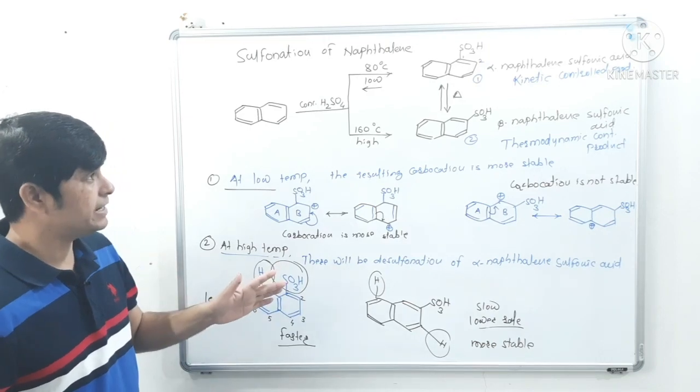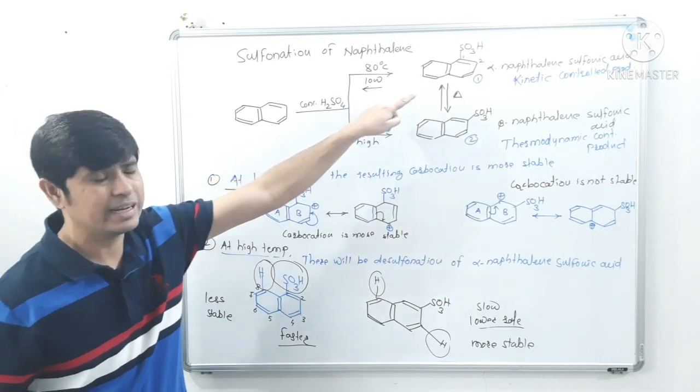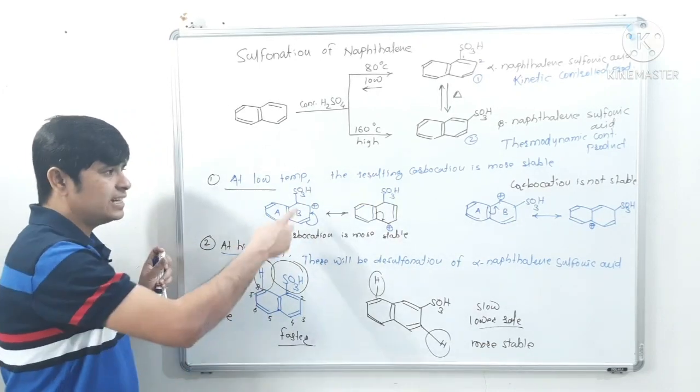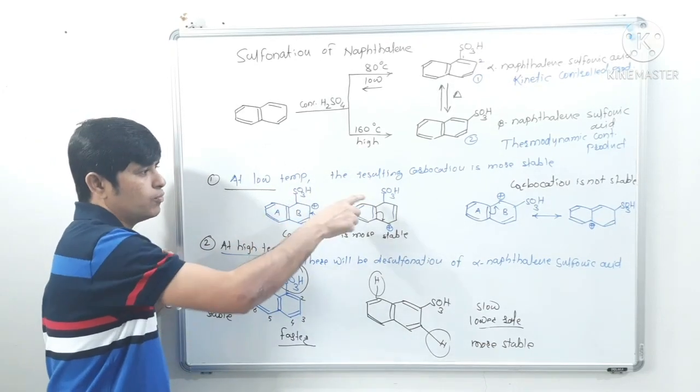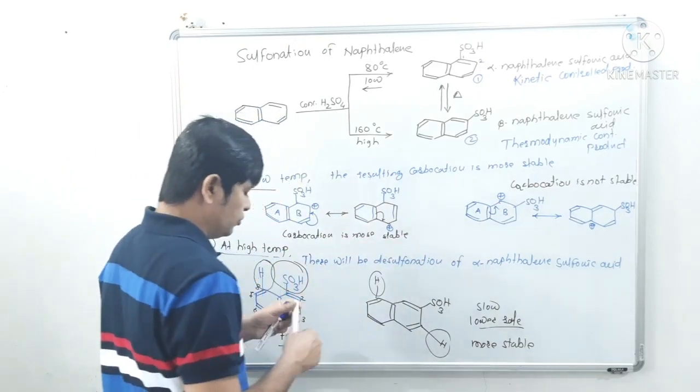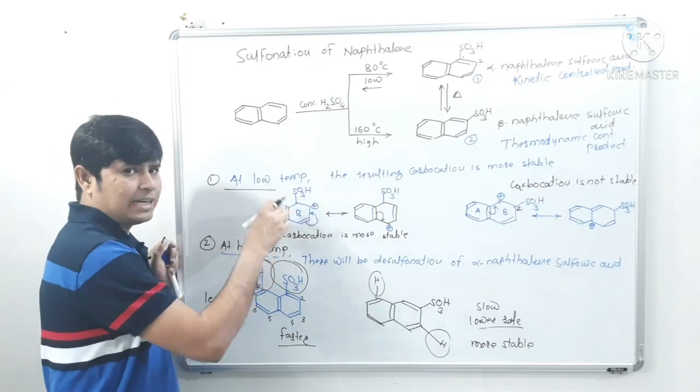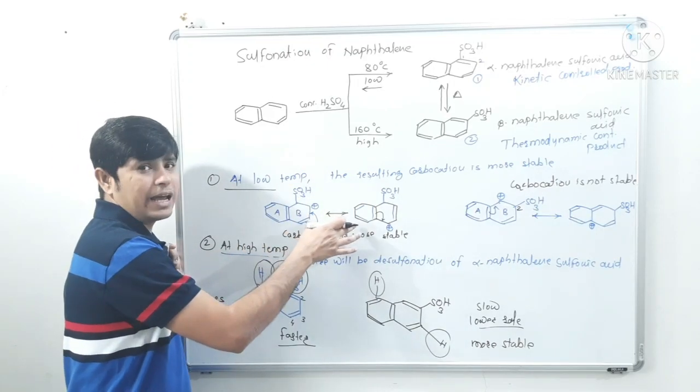Once again I am repeating it. See, at low temperature we are getting naphthalene 1 sulfonic acid, isn't it? Why? Because of the resulting carbocation for position number 1 and for position number 2. For attack at position number 1, the resulting carbocation is more stable.